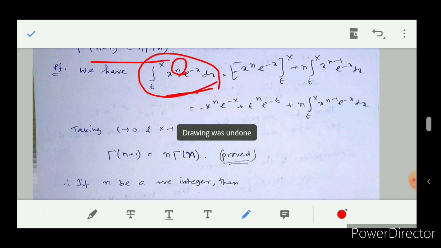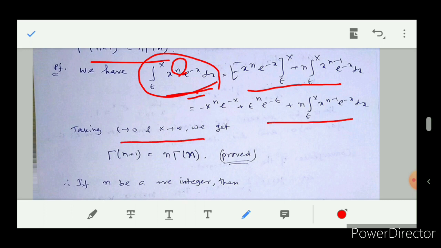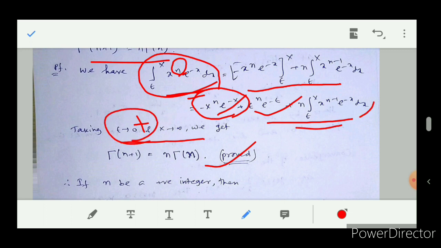So epsilon to X, this is equal to, just we will use the formula of integration of product actually. Then this will become this, and if we consider epsilon tends to 0 plus and x tends to infinity, then we get easily this, because this part is 0 for x tends to infinity by using repeated L'Hospital's rule, and this part tends to 0 as epsilon tends to 0 plus, and this part is gamma n, this part is gamma n plus 1.